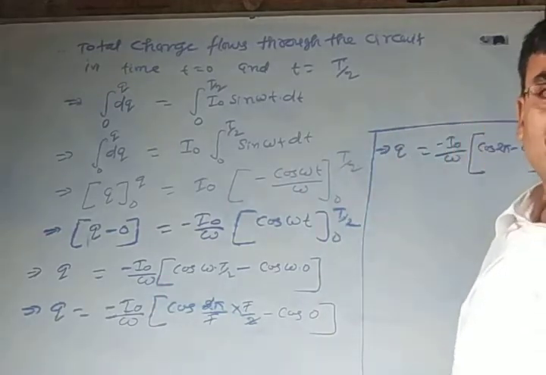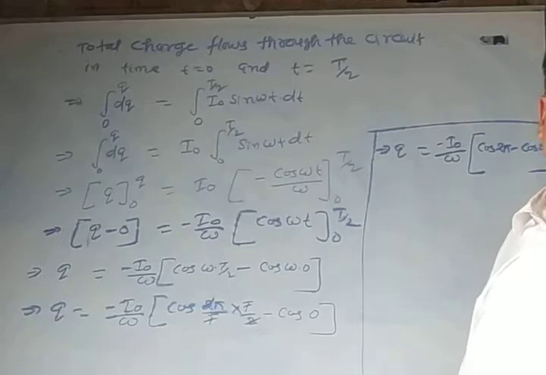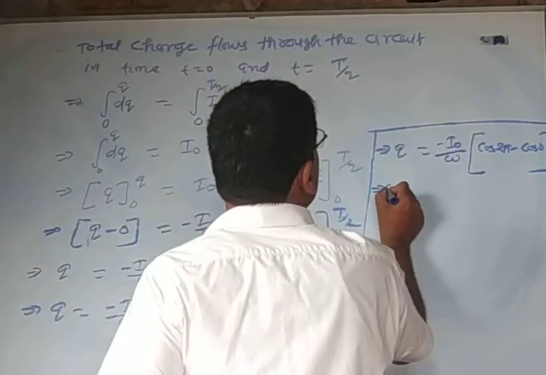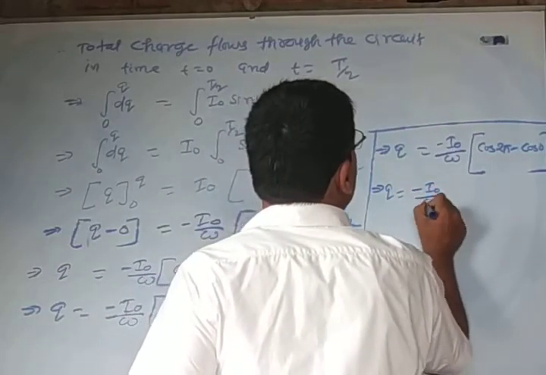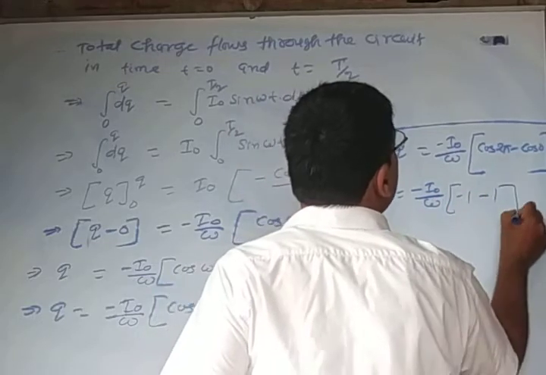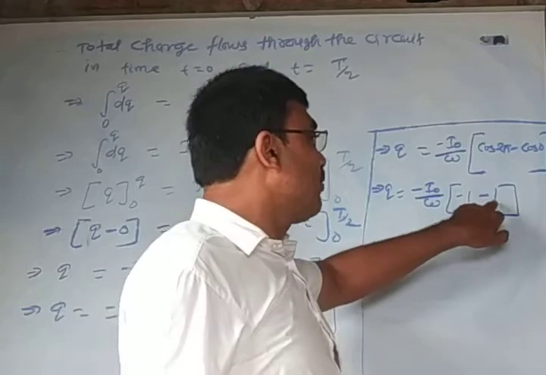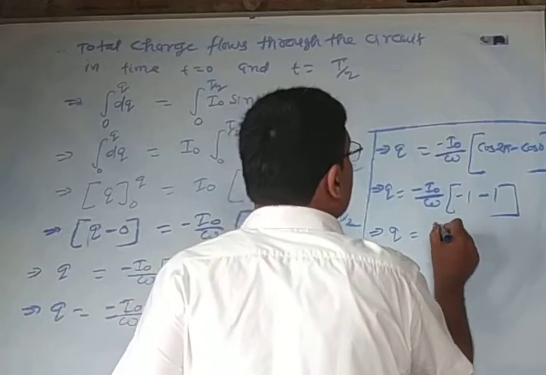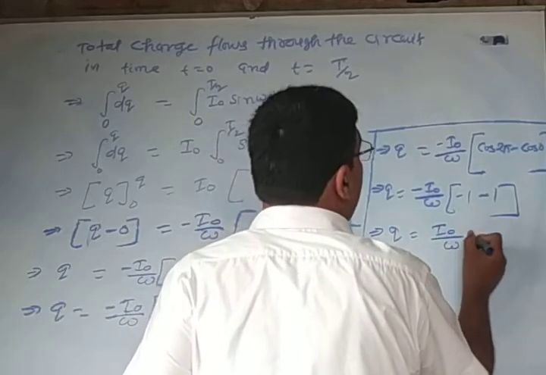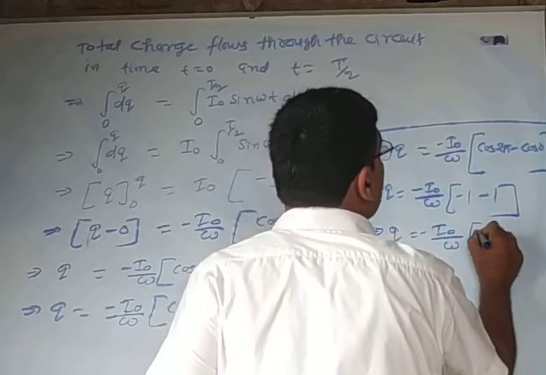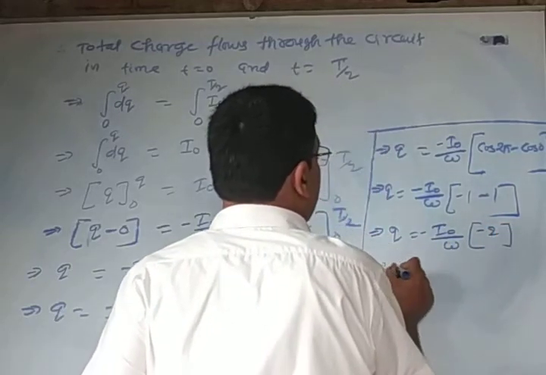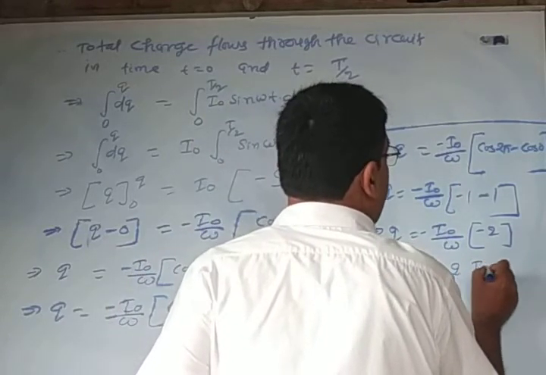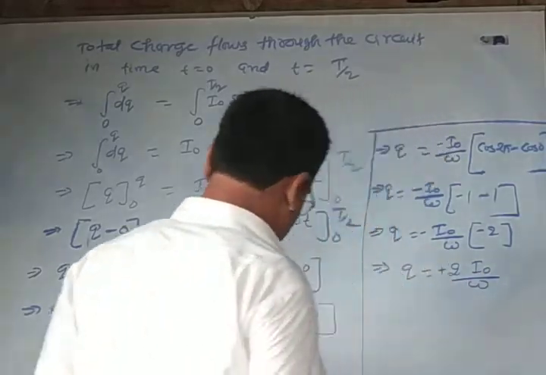Do you know what is the value of cos 2 pi? Yes, it is 1. Therefore, q is equal to minus I naught upon omega into 1 minus 1 ... cos 0 is equal to 1. Therefore, q is equal to I naught upon omega into 2. Therefore, q is equal to 2 I naught upon omega.